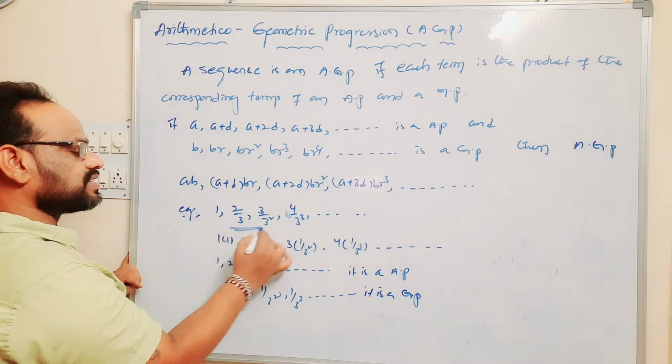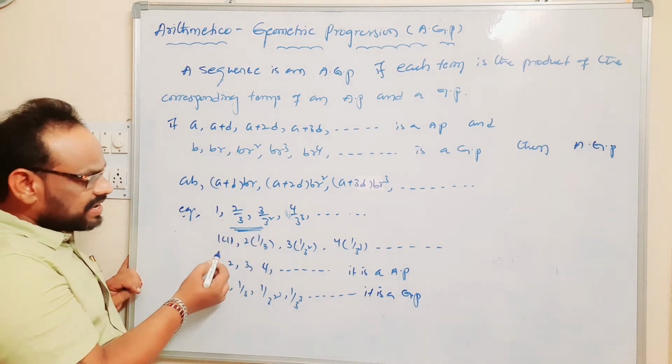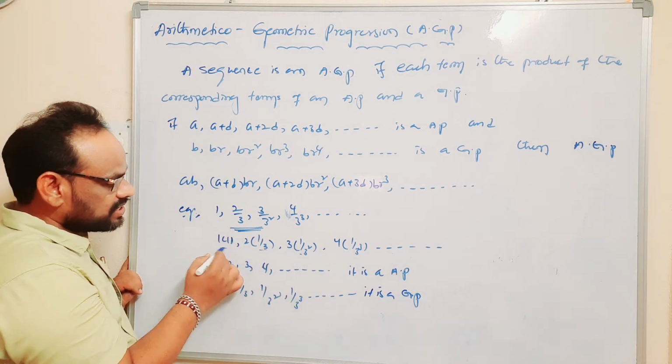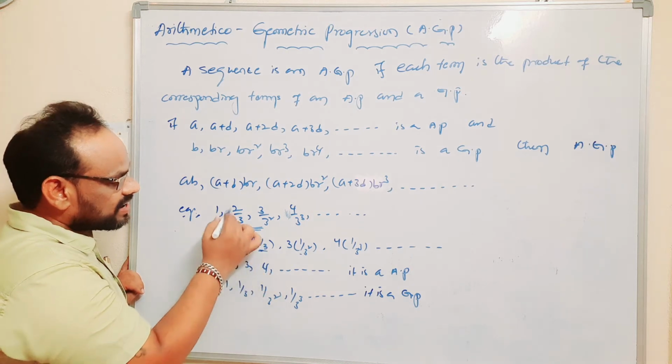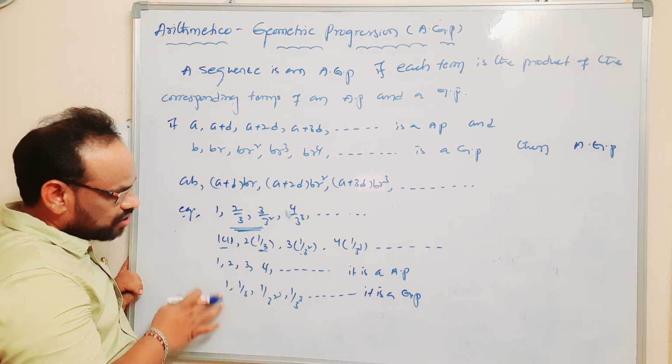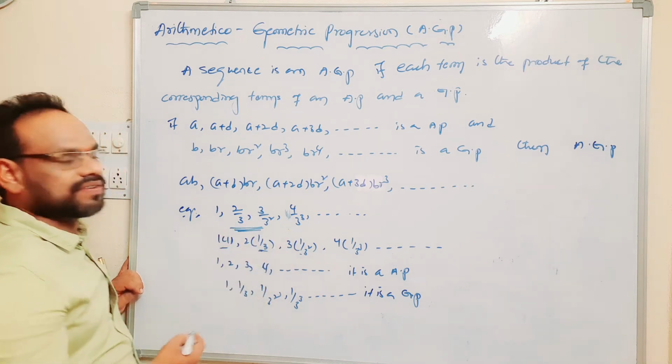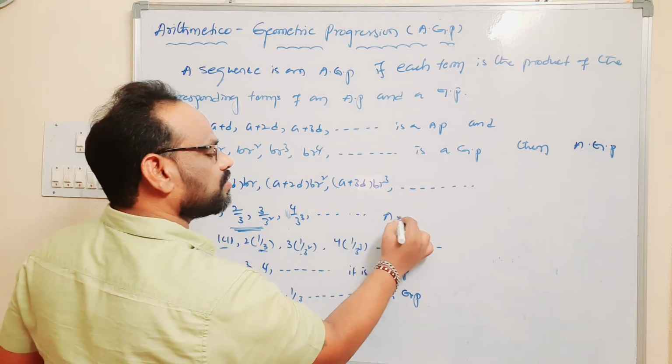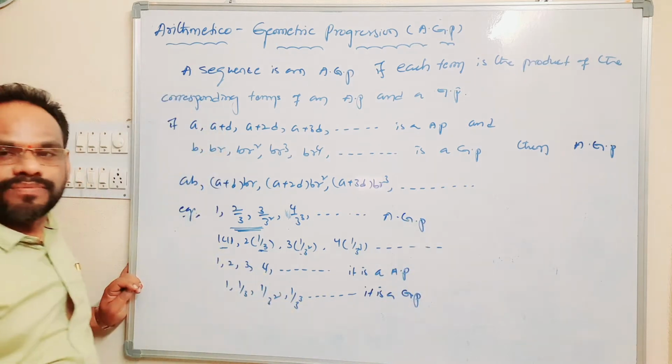So the given sequence is the product of the terms. Each term is the product of the corresponding arithmetic and geometric progression terms. So the given sequence is an arithmetic and geometric progression.